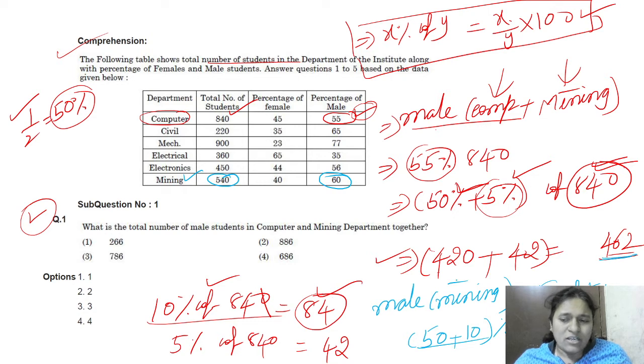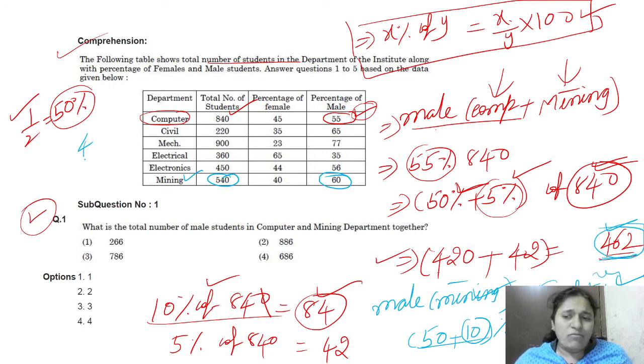Half of that. Half of that means, what is half of 500? That is 250. What is half of 40? That is 20. Then what is the 10 percentage of 540? Just remove the last 0. 54. Okay. Then this is 270 plus 54, 224. This is the male in mining, and this is the male in computer science.